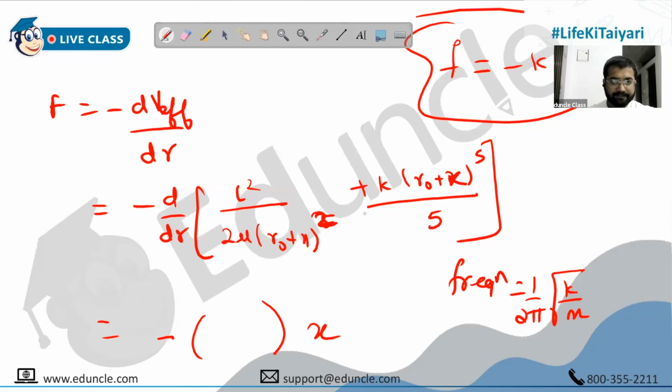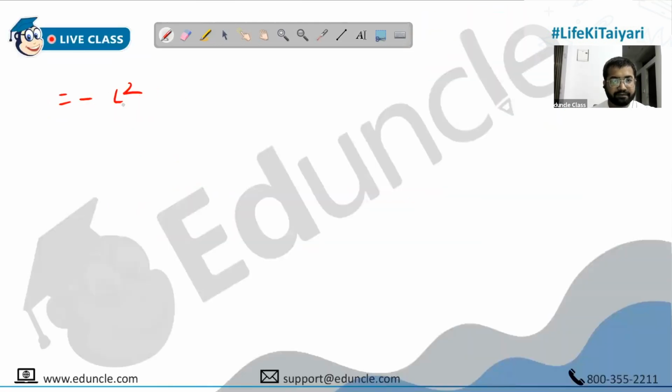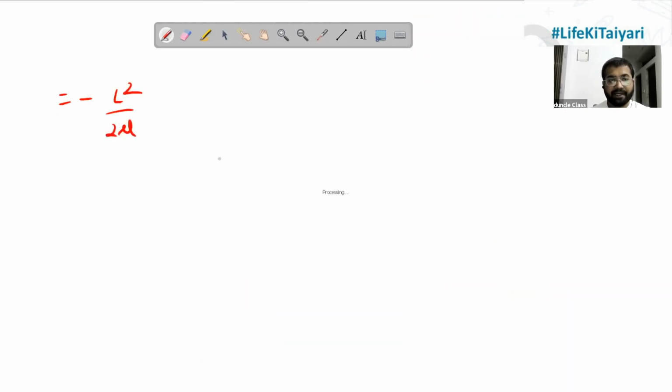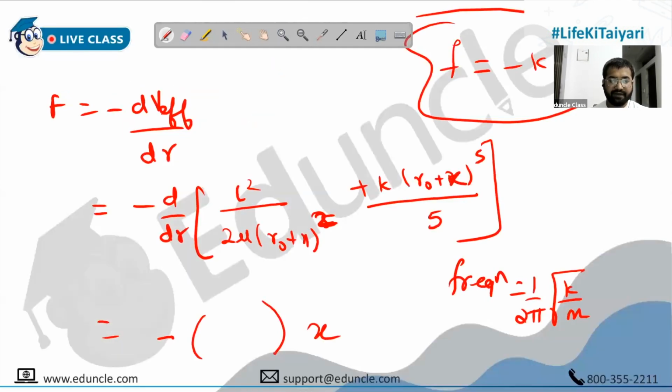Let's do that quickly. So we have minus of L square upon 2 mu into 1 upon (r naught plus x) the whole square, which will be given by minus 2 upon (r naught plus x) the whole cube. That's the derivative now. Derivative of 1 upon x to the n is minus n into x raised to n minus 1. Yes, this is correct.